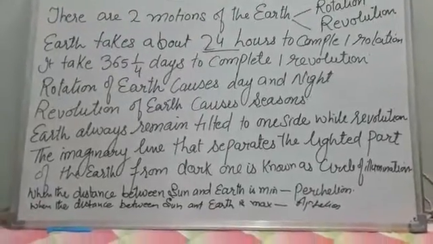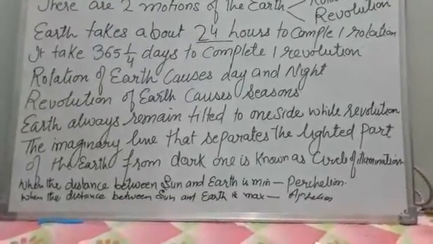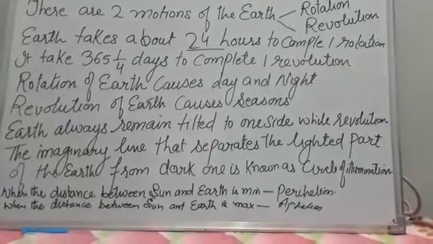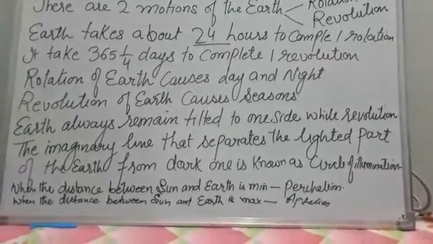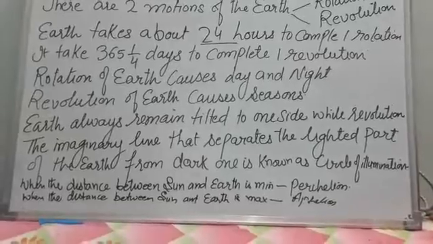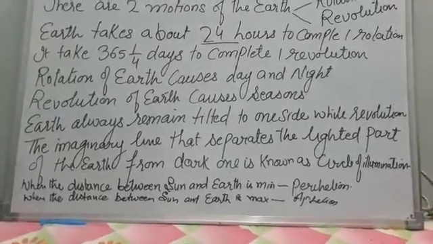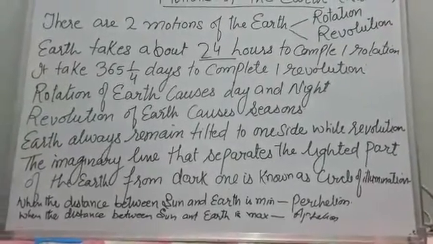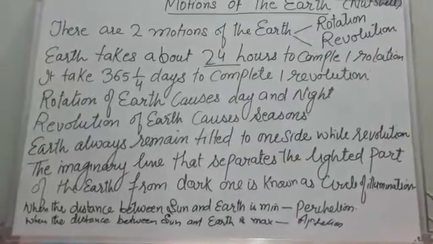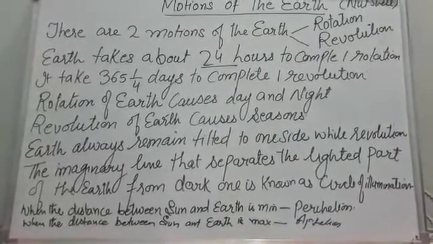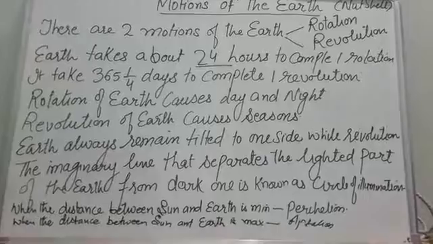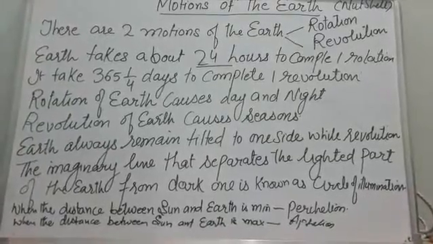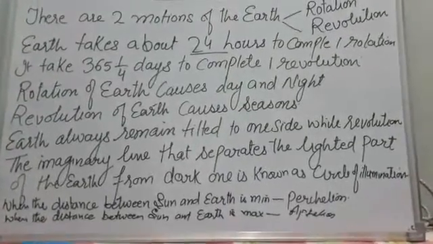The next point is, we have read the earth always remains tilted to one side. While revolving, it is inclined from the vertical line at an angle of 23.5 degrees. The next is, the imaginary line that separates the lighted part of the earth from the dark one is known as the circle of illumination.